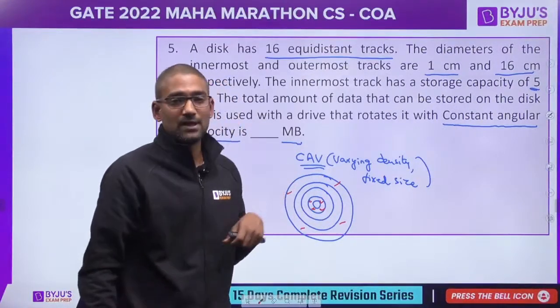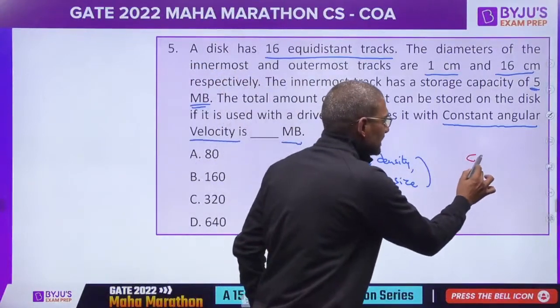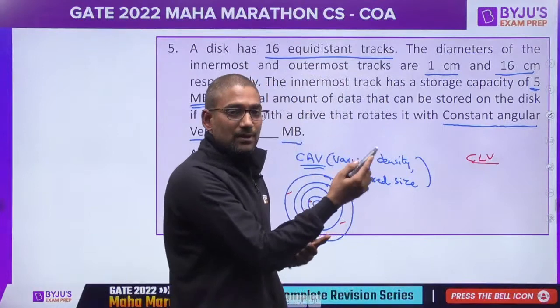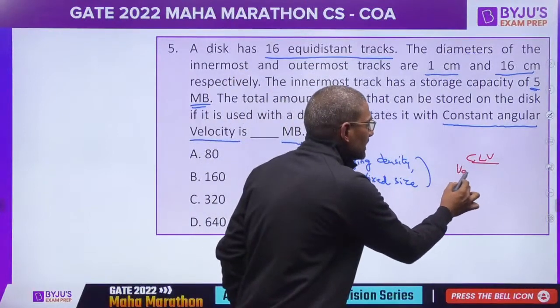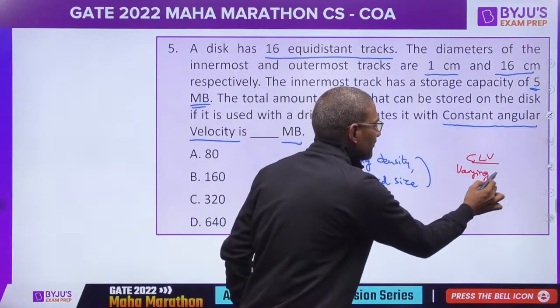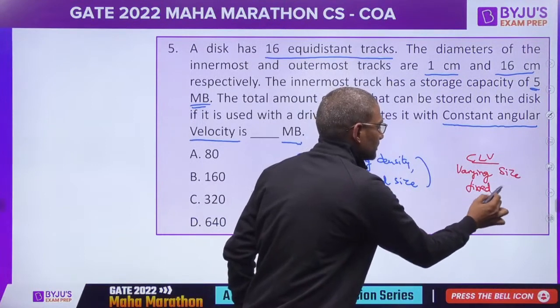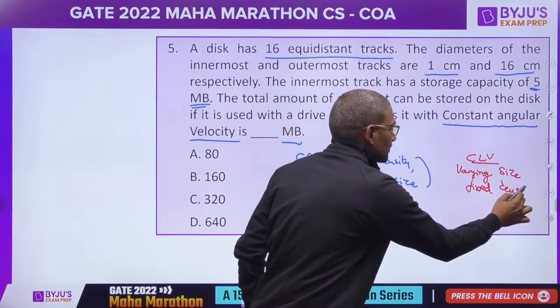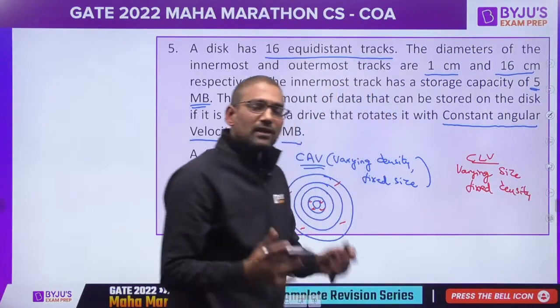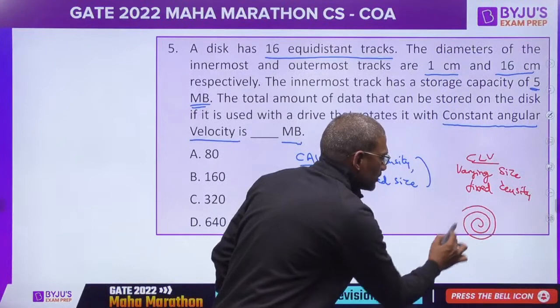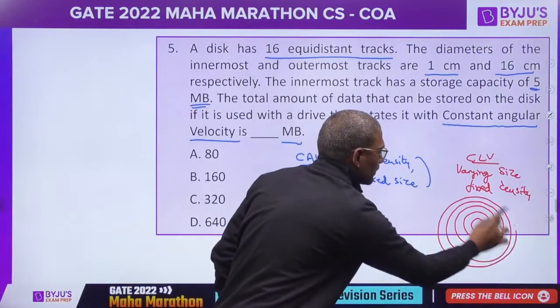This is the CAV design. If it is CLV design, then it is reverse. Varying size, fixed density. So innermost track will have less number of sectors, outermost track will have more number of sectors.